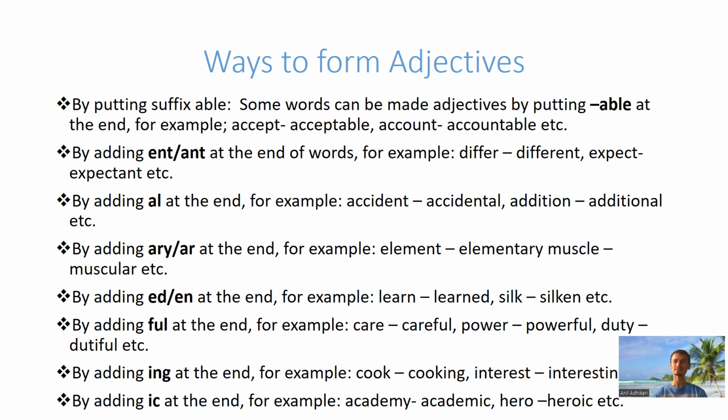For example, accept, acceptable. Account, accountable. We put -able after account, then it becomes accountable and it changes into an adjective. Account, noun; accountable, adjective. Similarly, by adding -ent or -ant at the end of words, for example, differ, different, expect, expectant. Similarly, by adding -al at the end to make adjectives. Example, accident, accidental, addition, additional, etc.